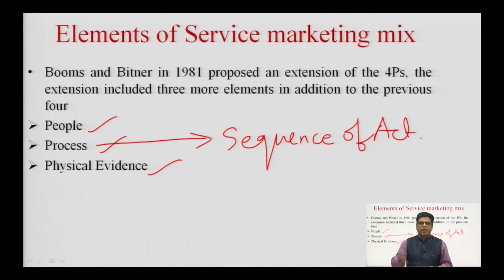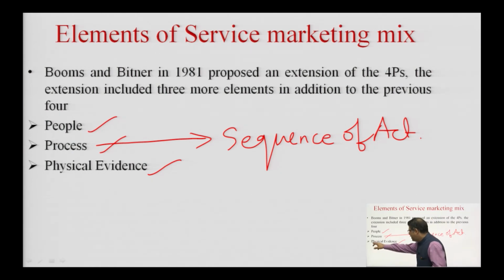We go to the bank, we take the bank account opening form, we fill the form, we attach whatever documents are required, and then we submit that form with the documents at an appropriate place, and then the verification happens, and after verification we are given an account number. So, for every service there is a process, a set routine, certain sequences of activities which are followed in order for the customer to get the service. Therefore, process is one important element of service marketing mix.